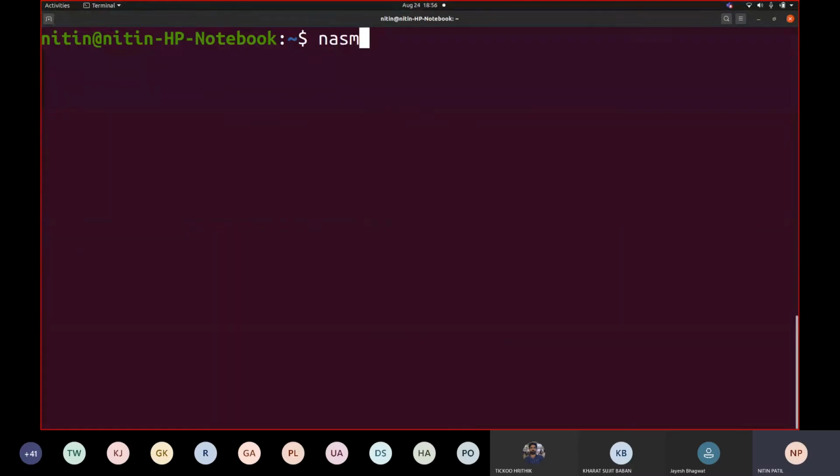Note this down too: nasm -f elf32, because we are trying to generate 32-bit code. I will add a screenshot of this on the Moodle course as well. nasm -f elf32, and now our program is 24_08_101.asm.